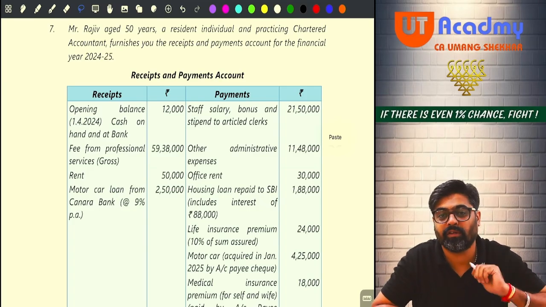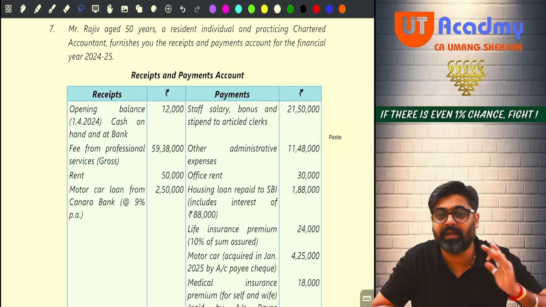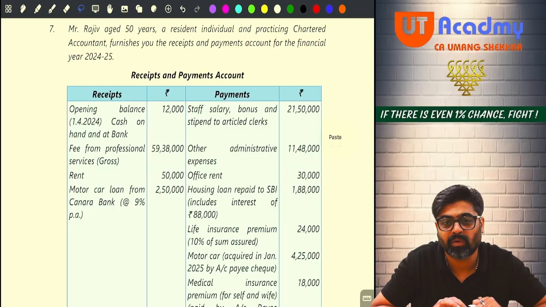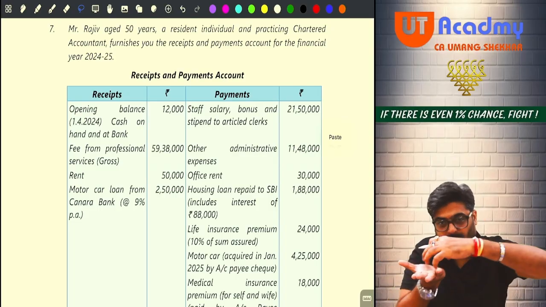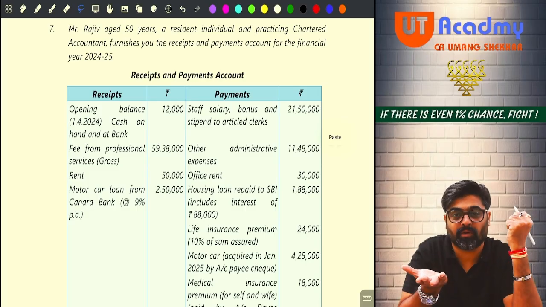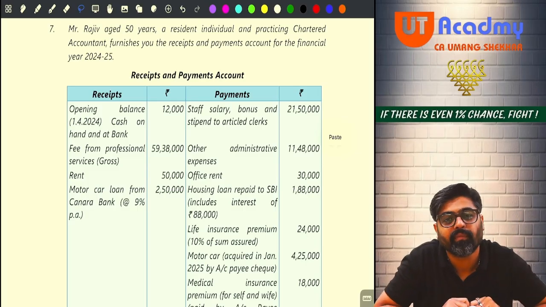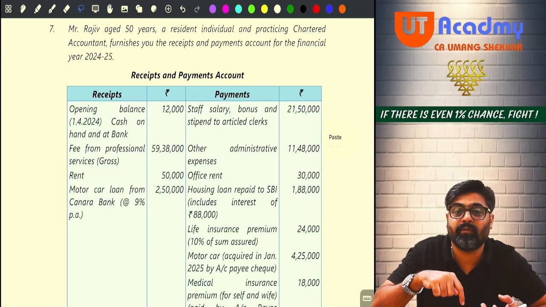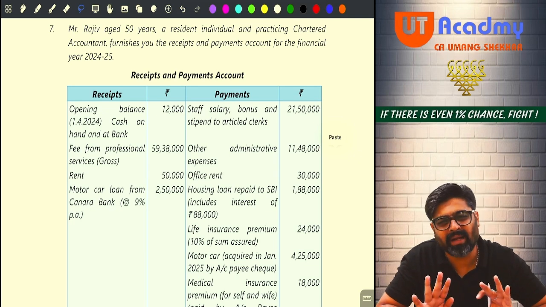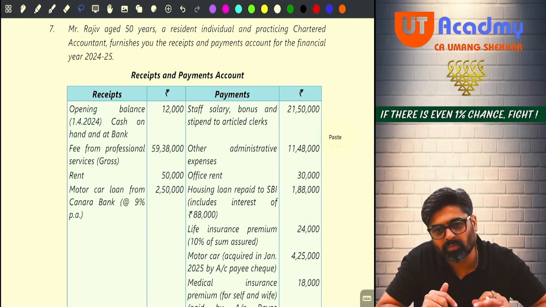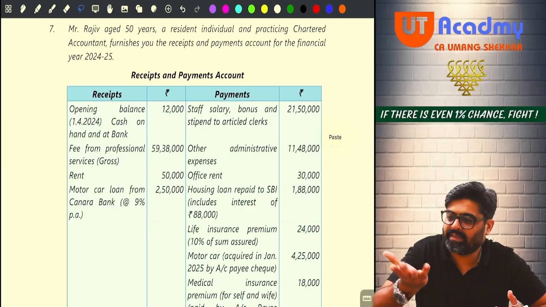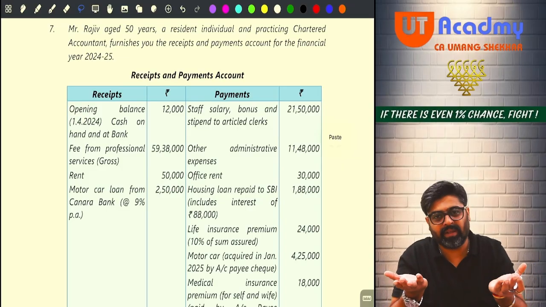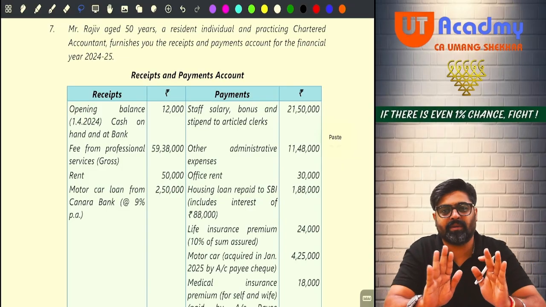Receipt and payment account is given. Under the receipt and payment account, if you will see, you will not be having any profit amount. So you will not be able to fetch your PGBP profit out of your profits because profits are not given only. So if profits are not given, you will not be able to apply indirect method. You will have to apply which method? Direct method. So under the direct method, the solution becomes more easy. We just take my PGBP incomes and we just take the PGBP expenses, we add and less and we directly get the PGBP income. Final.